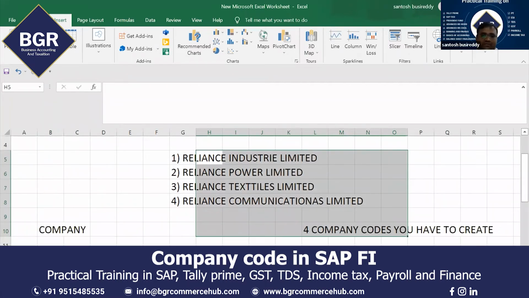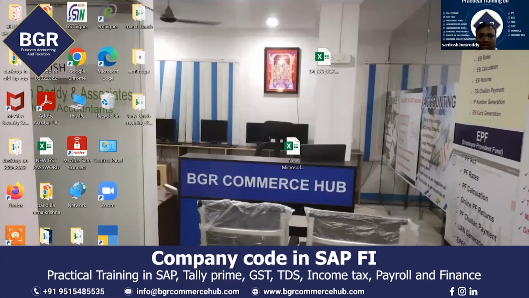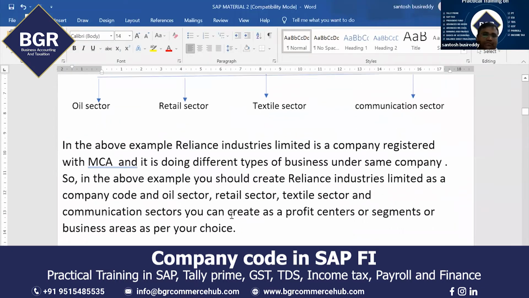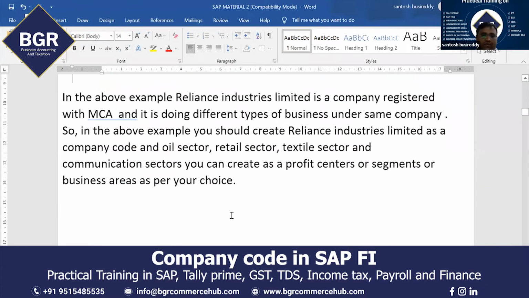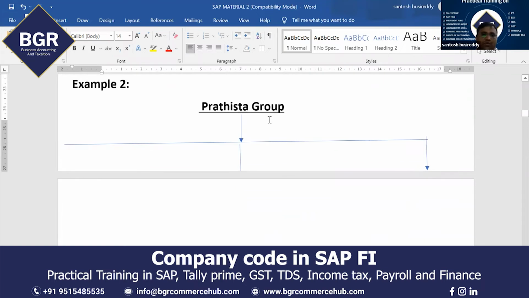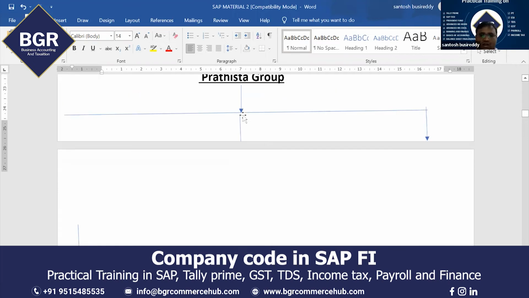Take another example. In order to better understand what a company code is, I'm taking another example, Pratishta Group, example 2.